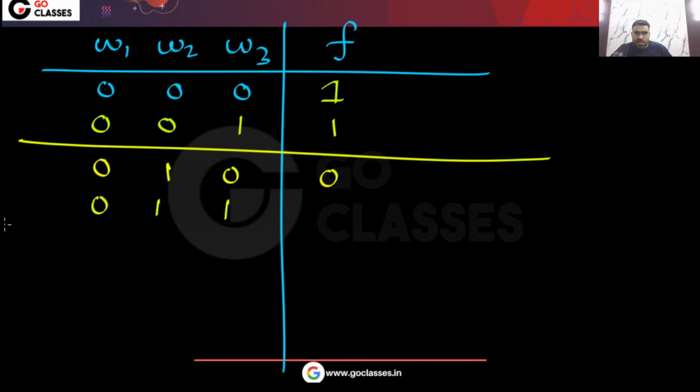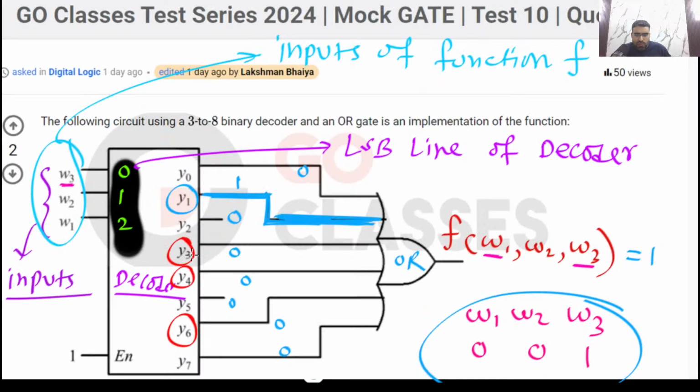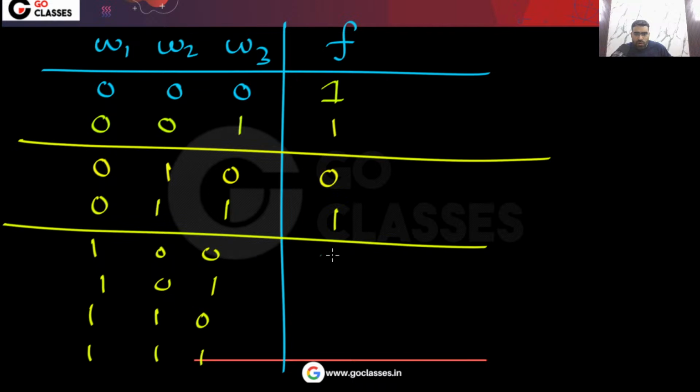For this, the function value will become 1. Similarly, you can see for the remaining ones. Let me quickly write it. You can easily see that when the function value will become 1, you can see Y4, also Y6. Here the function value will become 1. For the remaining, the function value will be 0.